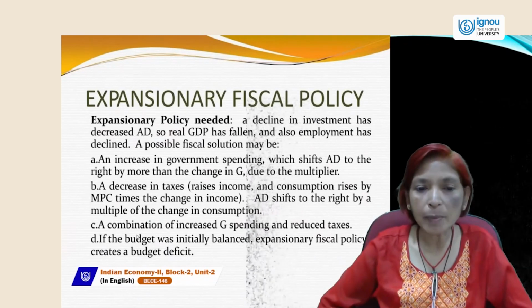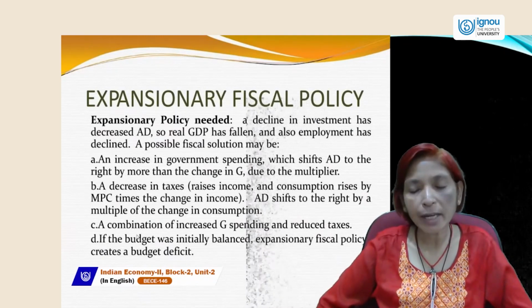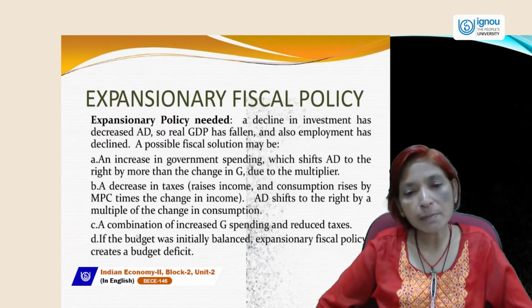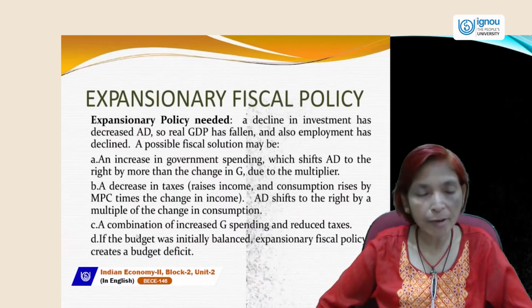Government can increase public expenditures, which shifts aggregate demand to the right by more than the change in government expenditure due to the multiplier effect.